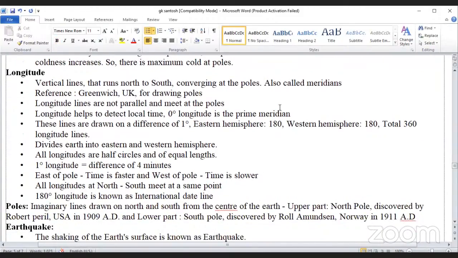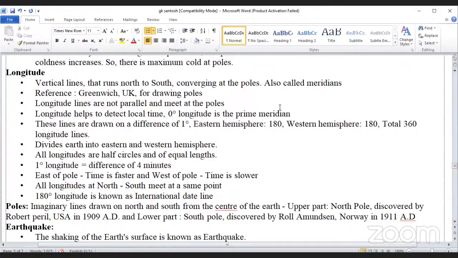Longitude, a vertical line that runs north to south covering the poles, also called meridian. Reference Greenwich longitude, it differs by the Greenwich UK for the drawing. Longitude lines are not parallel and meet at the poles. Longitude helps to detect local time. 0 degree longitude is the prime meridian.